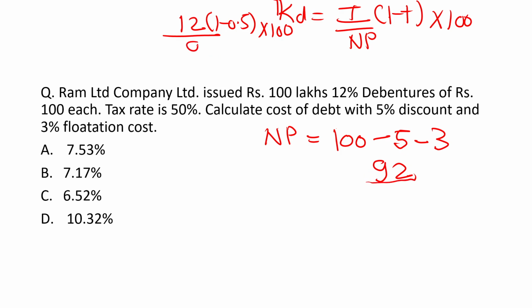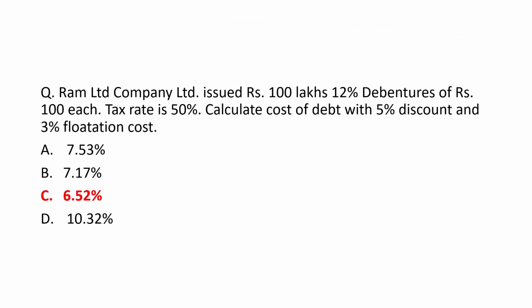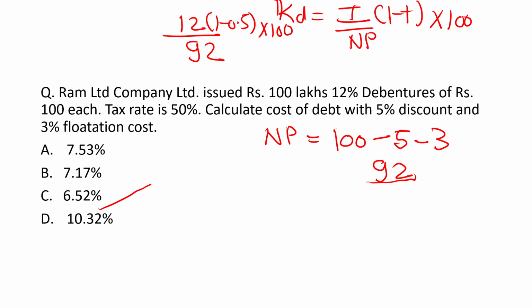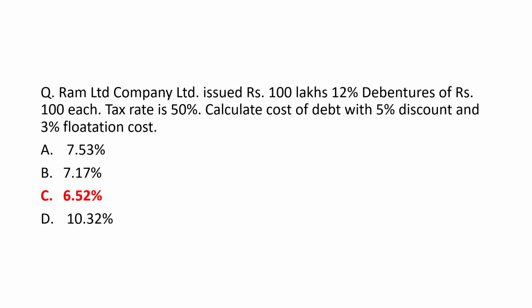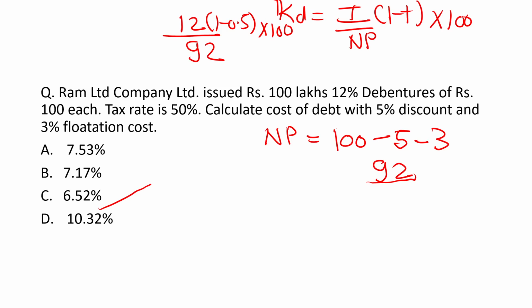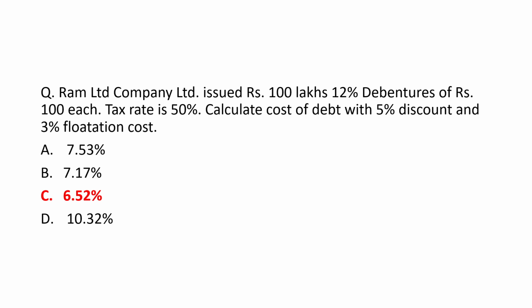This 92 is your net proceeds. After solving this equation, you will get the answer 6.52%. Okay, 6.52% is the right answer. I am not providing the full calculation because I know that you are well versed in it. I have shown just how to calculate the net proceeds and how you can do the calculation. So option C will be the right answer.